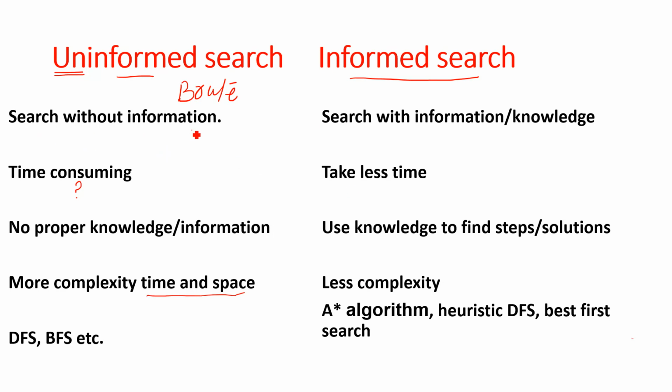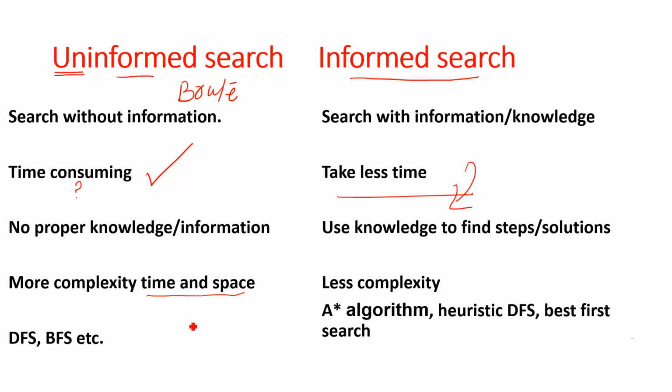Search without information is also called the brute force algorithm or the blind search. Here we have information. If we do not have information, it is time consuming, right? More complexity, time and space. Here it is less time. Why? Because we use guidance or information, less complexity. These are the examples, right?